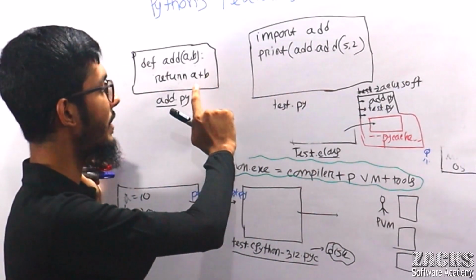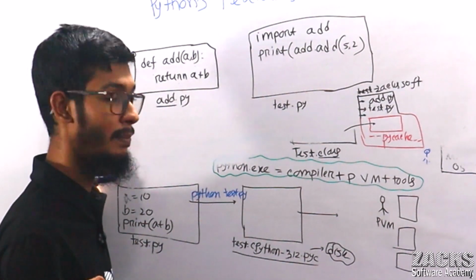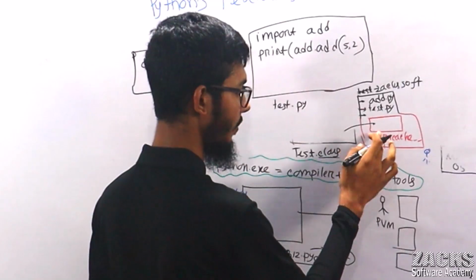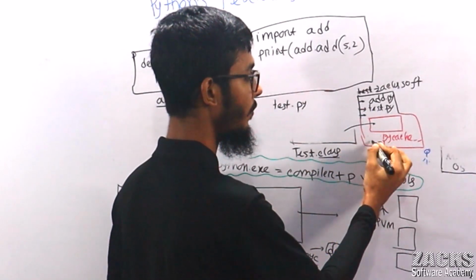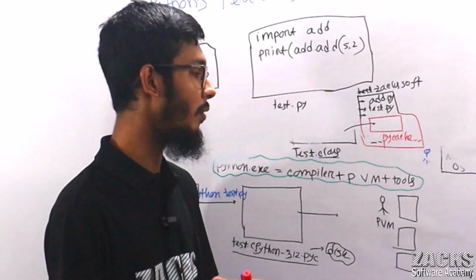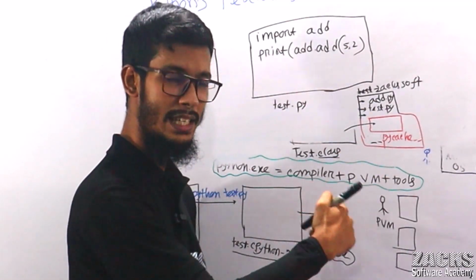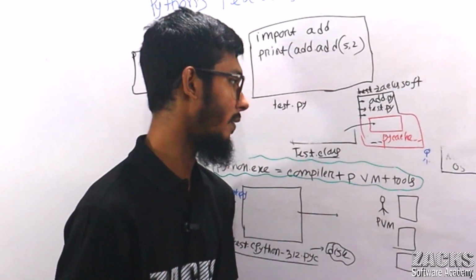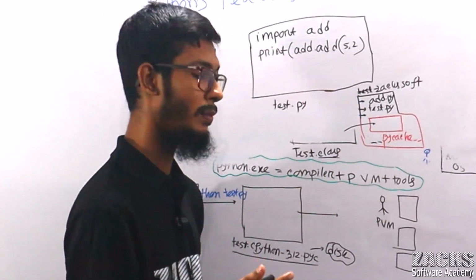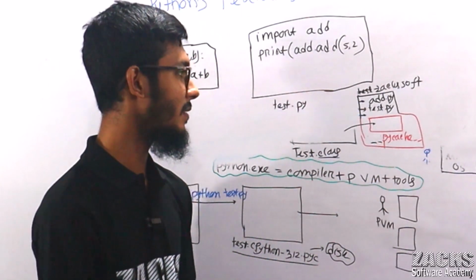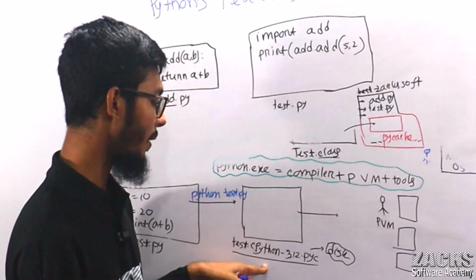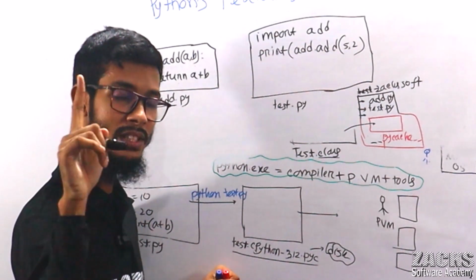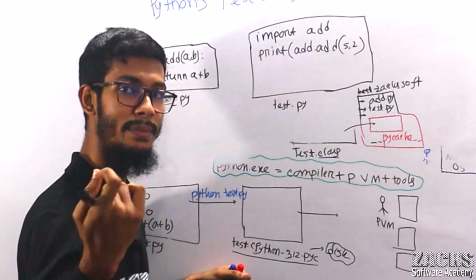Python is thinking maybe this file is required for future purposes also. Simply Python will save it to the __pycache__ folder. One folder will be created, and in this folder your compiled file is stored. Another point: this file will be stored in memory, and from the memory Python will delete it, because Python thinks this is only a one-time script, right?